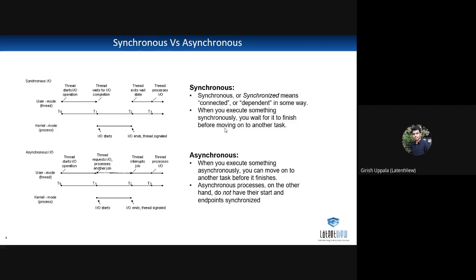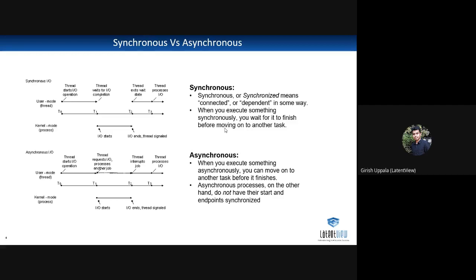If you see the diagram here, four processes are running, T0, T1, T2, and T3. If you are calling those routines here, T0 will run and then finish, T1 will run and then finish, T2 will run and then finish. So once a process is in a pending state, let's say T1 is in process, you cannot start T2. You have to wait for T1 to finish that process. This is how the synchronous process works.